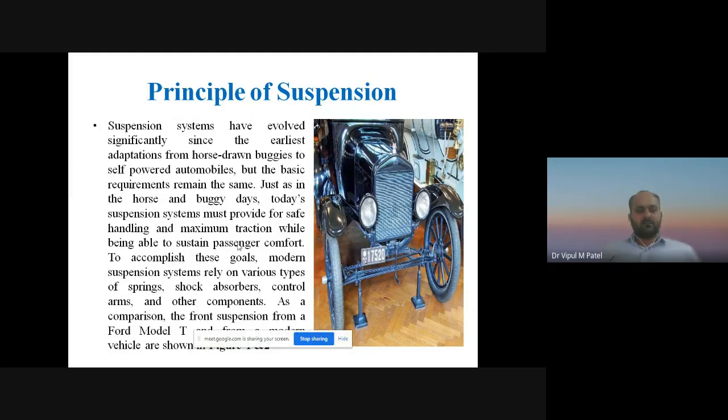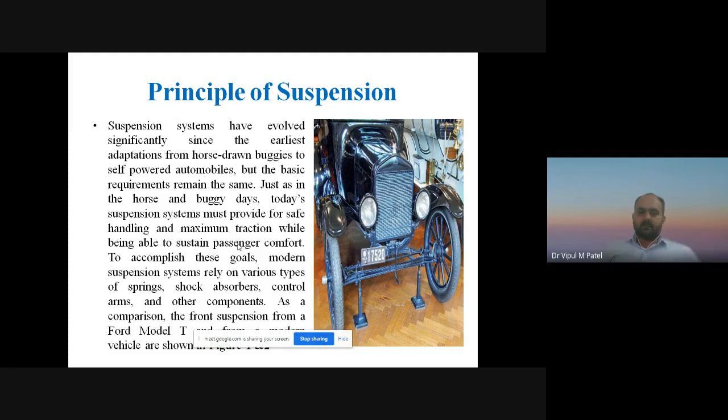Now if we are going to discuss how to accomplish these goals, to fulfill these requirements, modern suspension systems rely on various types of springs. So we have developed various types of spring like coil spring, leaf spring, air spring, etc. And shock absorbers, control arms, and other components in the suspension system that we have developed with the use of technological advancement and research work.